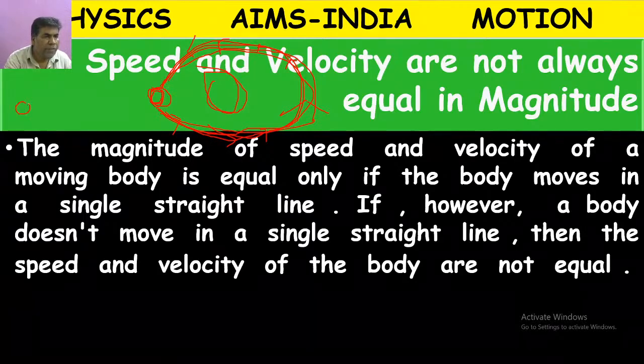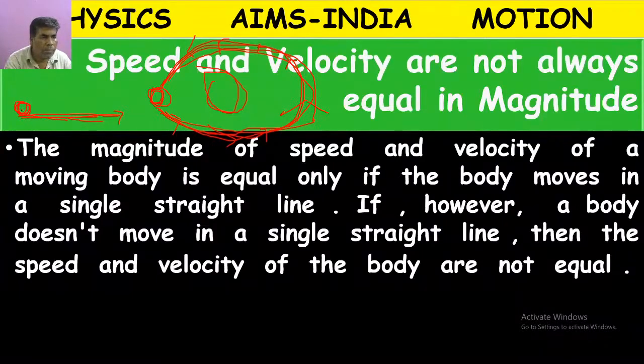Whereas if you take a ball, it is rolling on a table. For the ball, the center point will be there, the center of mass. If you observe the center of mass, after some time the ball will be here, here, and here.